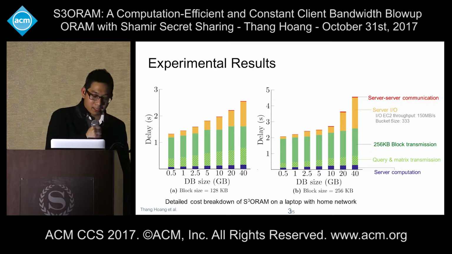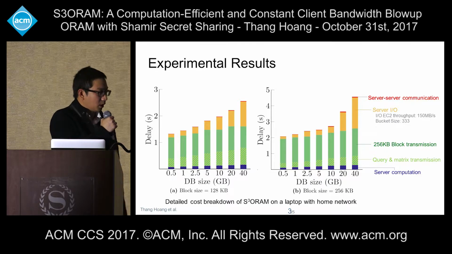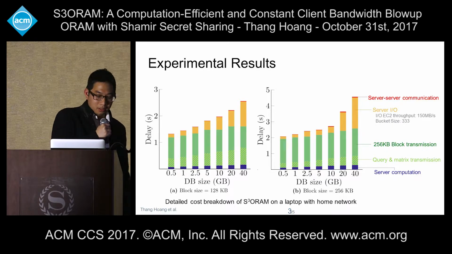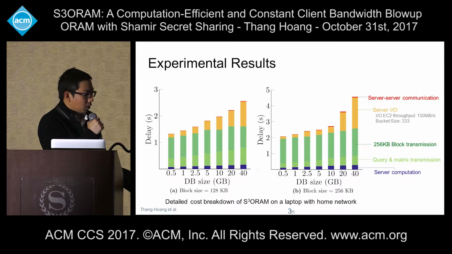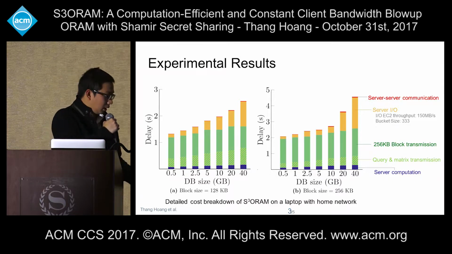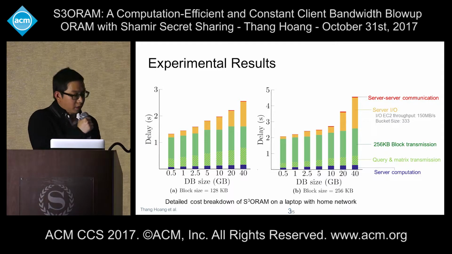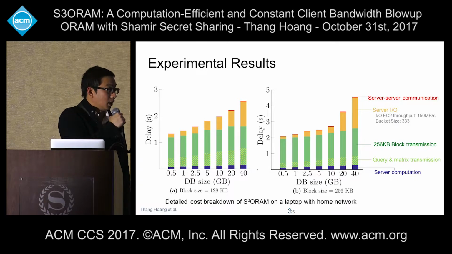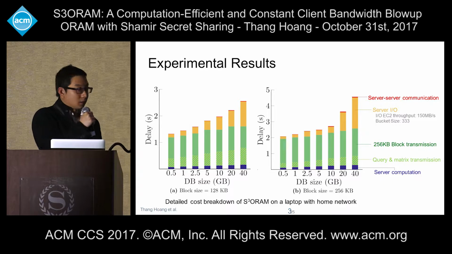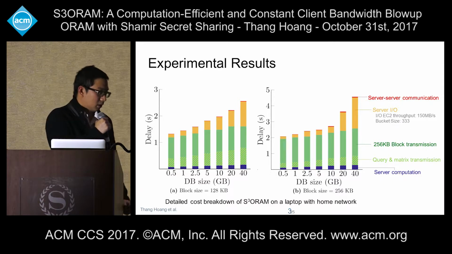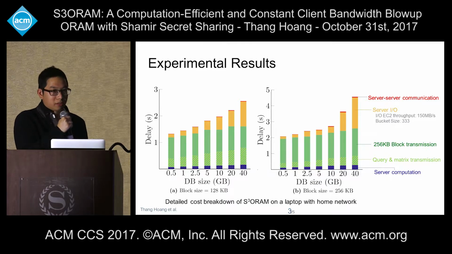And here's the cost breakdown. If we investigate what kind of factors influence the performance of S3ORAM, you can see that the server computation only costs a very small amount of delay. And the second factor that can also impact the end-to-end delay is the communication time to transfer the query and matrix. By query, I mean the select query, and matrix means the matrix used to perform the eviction.